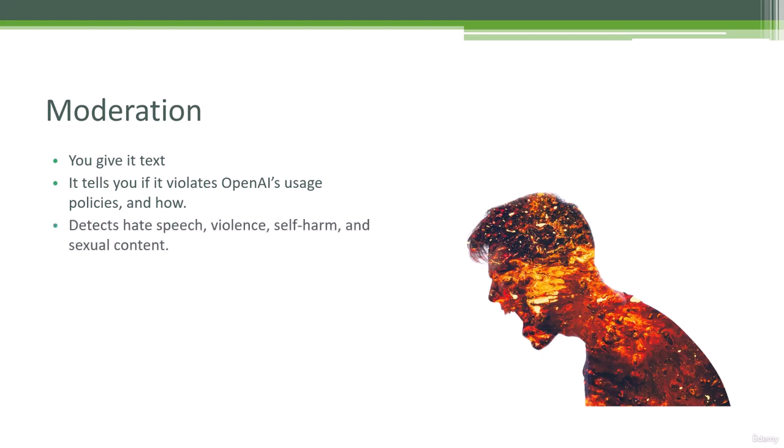So it's built to detect hate speech, violence, text about self-harm, and text about sexual content. And it's up to you what to do with that information. So you can enforce your own policies based on what it comes back with. It will return the specific categories that it violated, if any, along with scores associated with each category. So you can see just how confident it was or not that something was offensive in some way. So let's dive into an example and see it in action.